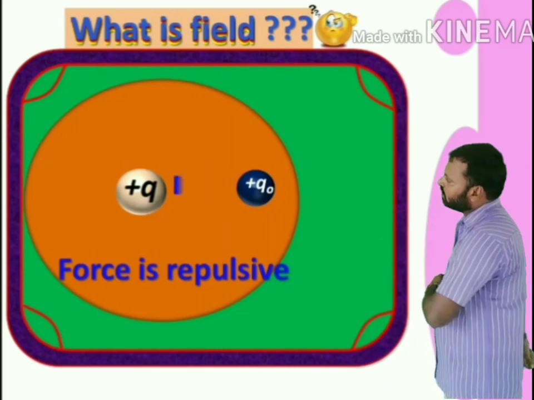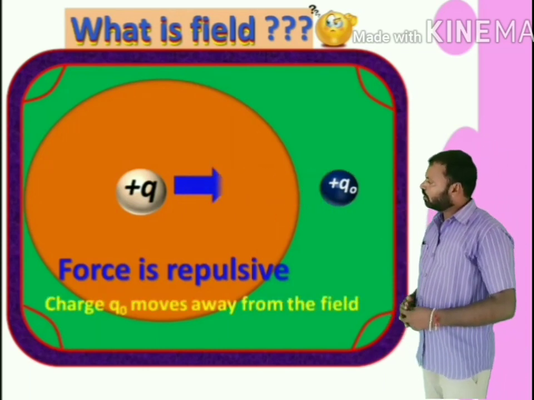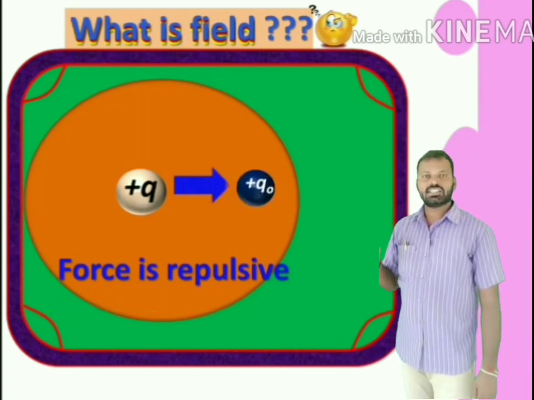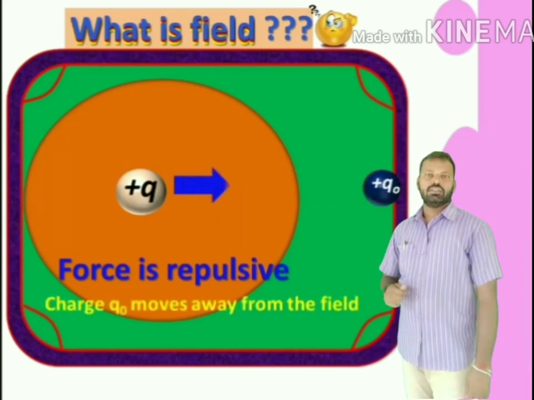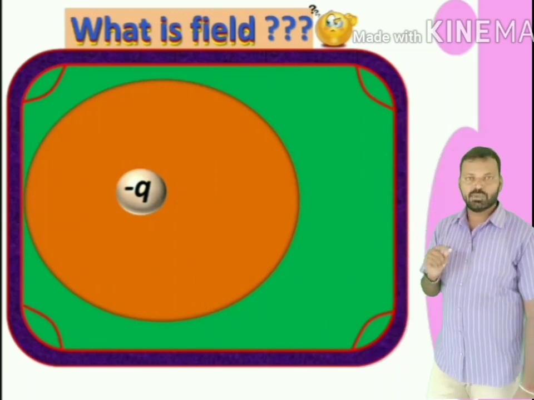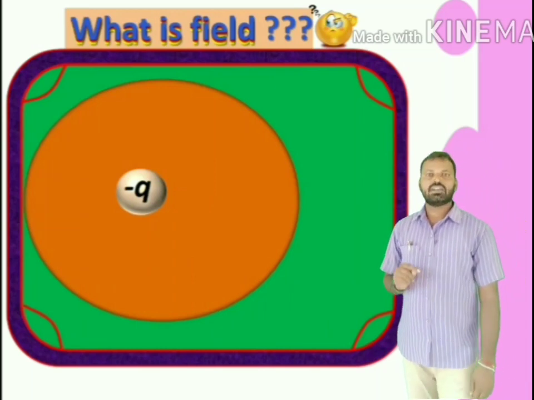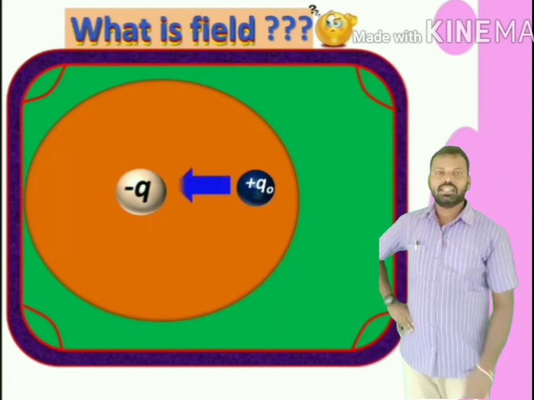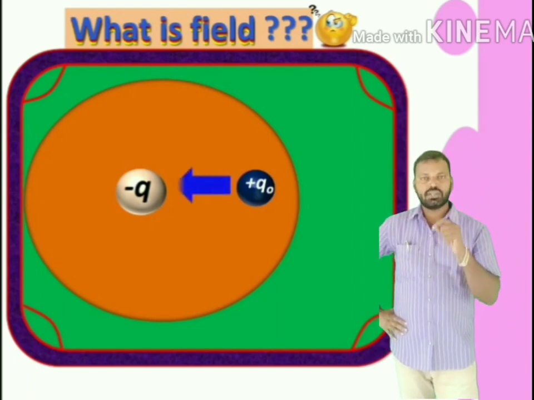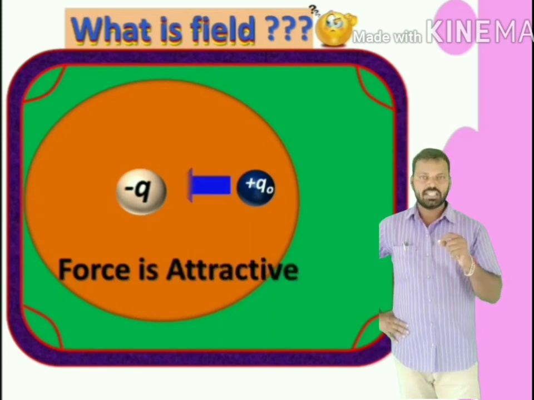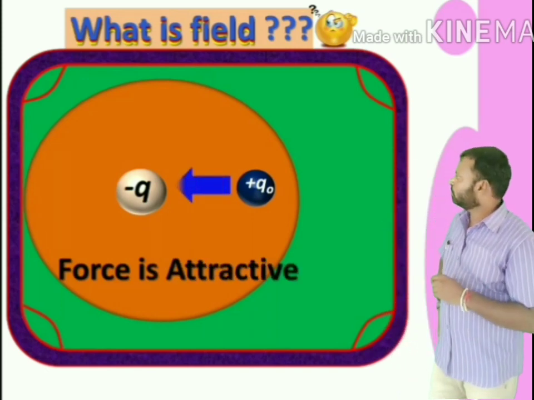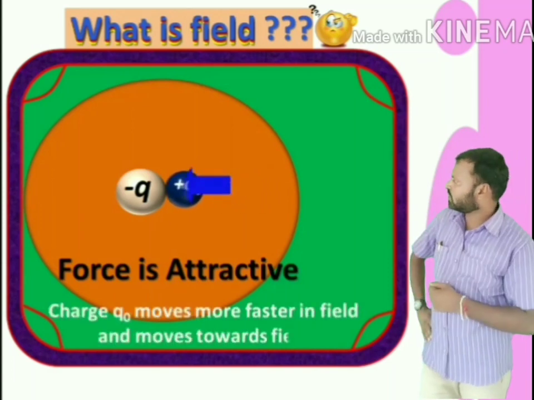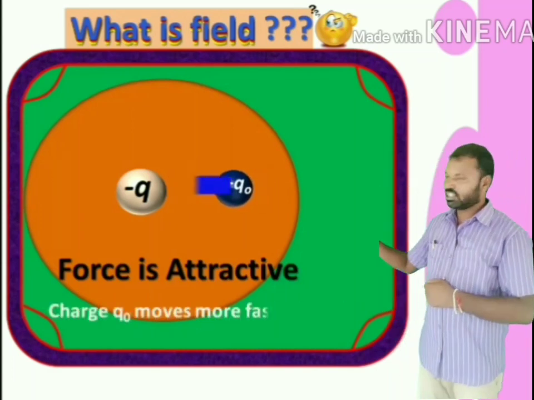As it moves towards the plus Q, the force of repulsion increases and it starts moving away from the Q. Let us suppose my charge Q is negative and Q0 is positive. Now when Q0 enters into the field of minus Q, this force is attractive. Now Q0 moves faster in the field along the direction.